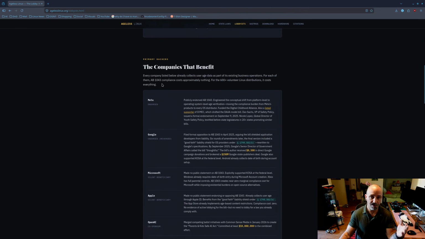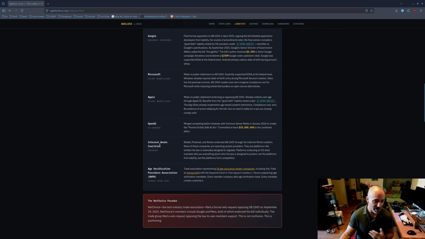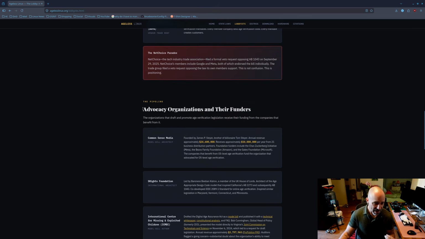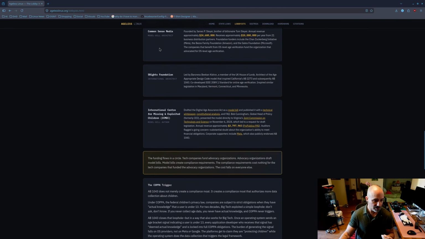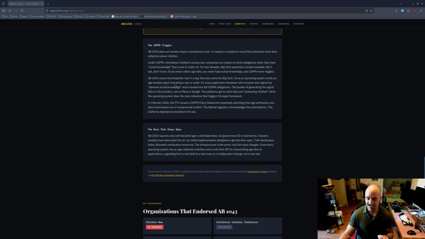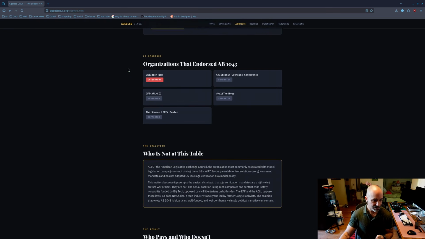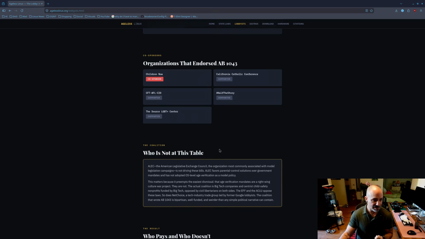And here is a list of the companies that benefit: Meta, Google, Microsoft, Apple, OpenAI, Internet Works Coalition, Age Verification Providers Association. They all benefit from these laws. Here are some advocacy organizations and their funders as well. You can go down the line, you can just check this out for yourself. Pretty interesting. Here are some organizations that endorse the California Act.